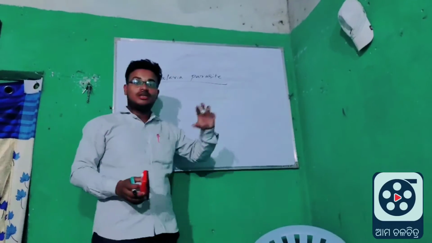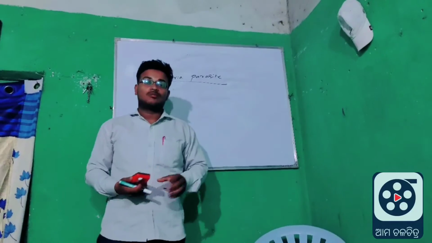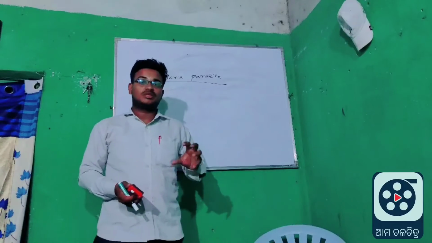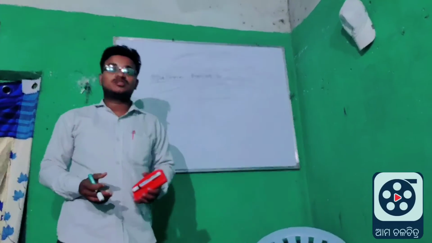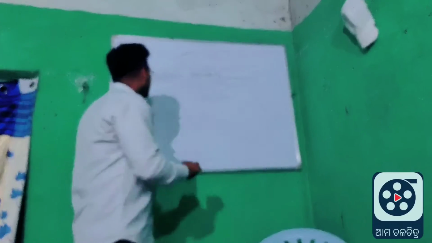Malaria parasites are carried by mosquitoes. These are pathogens, which means the disease causing agents are known as pathogens.